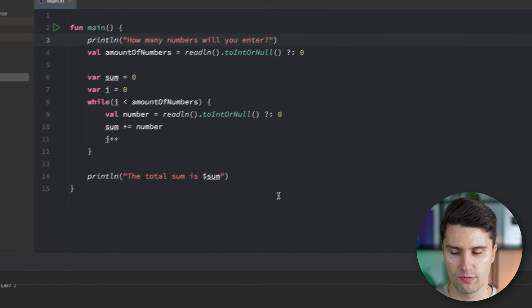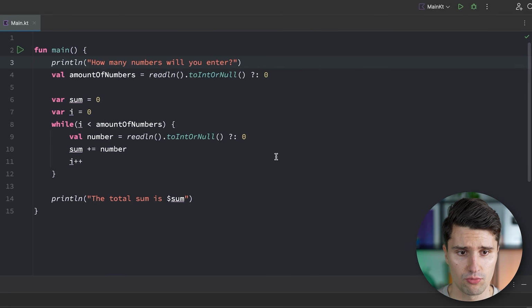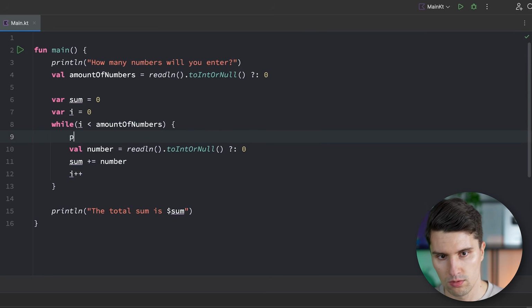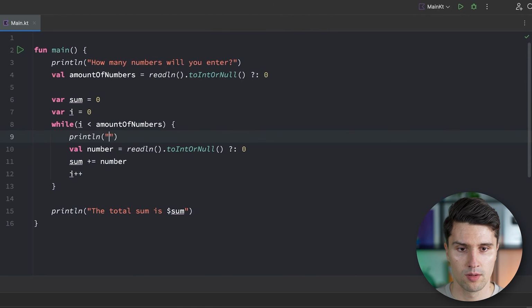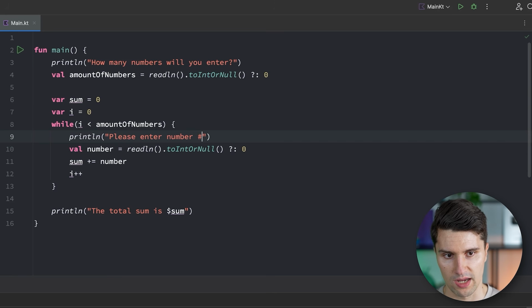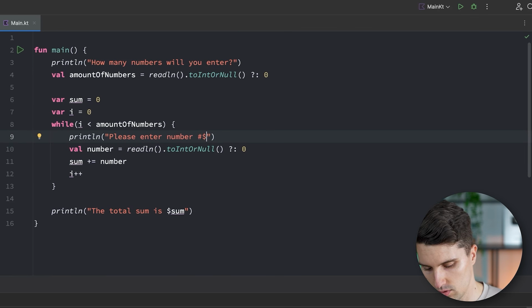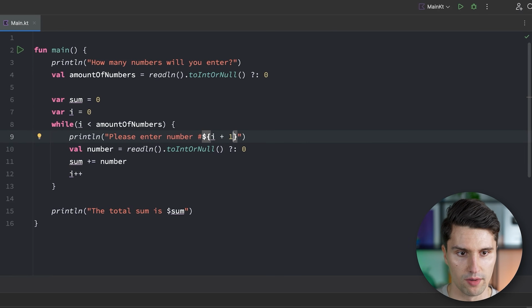And in this while loop, we could of course also add more println statements so that we get a bit more information by saying println, please enter number, we say hashtag and then have I plus 1. So since I starts at 0, in the first iteration, we would say, okay, please enter number 1.